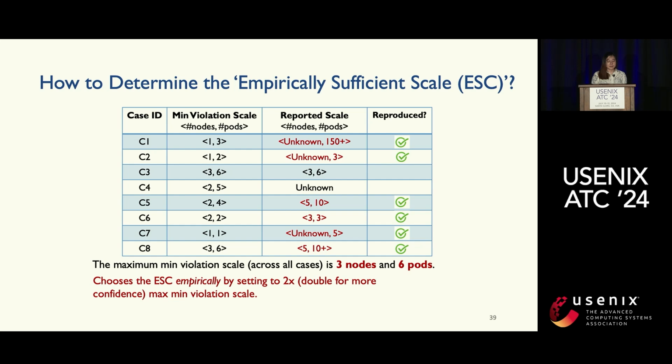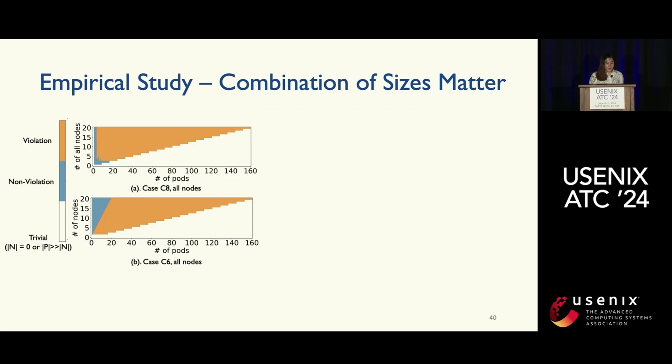So how do we determine this ESC? We can choose the ESC empirically by setting it to double the max minimum violation scale. In this case it's 3 nodes, so doubling it, the ESC can be set to 6 nodes. We also look into how failures appear against the scales. In each of the graphs, each dot represents whether we found violations at that scale, or whether there is no violation at that scale, or whether that scale is just too trivial to verify.